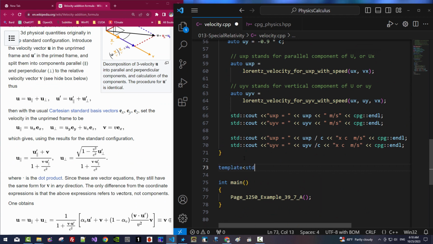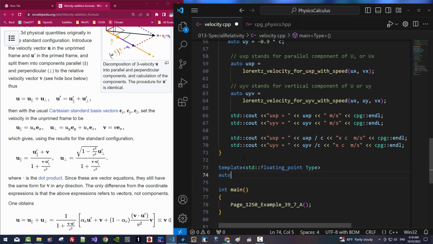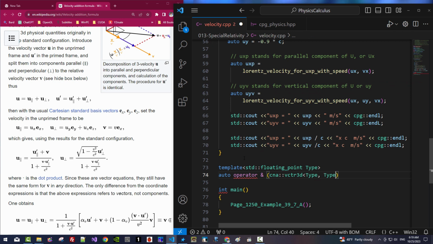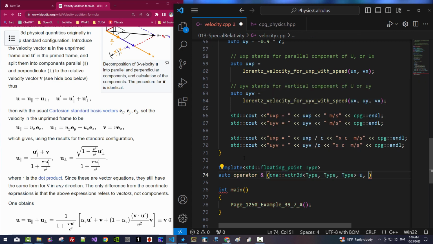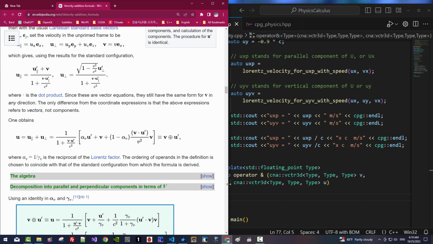Template, floating point type, operator. I would use ampersand, cna vector 3D type. This is U. Copy, paste. I would let it be U. Actually, I am defining this operator.